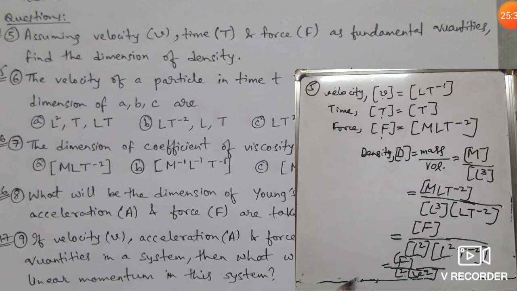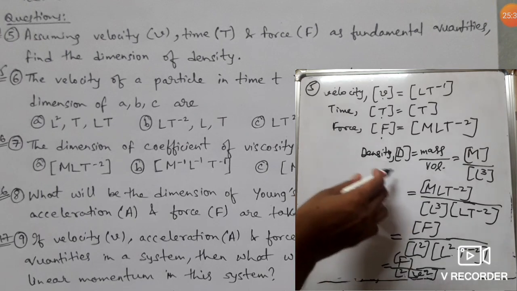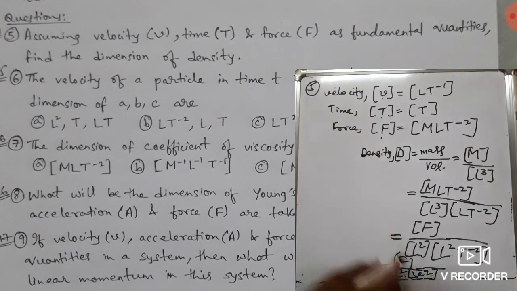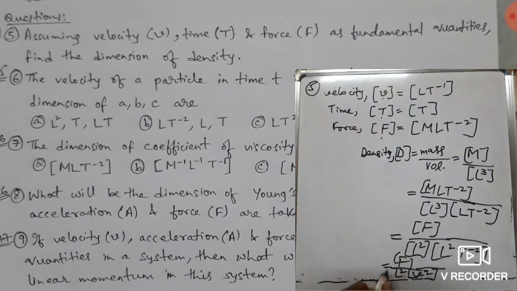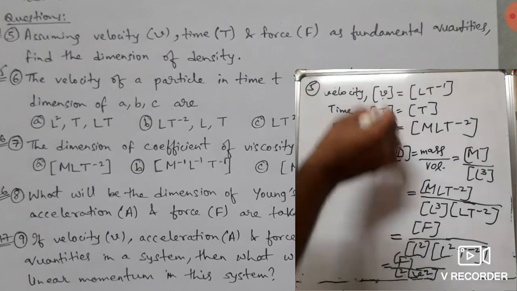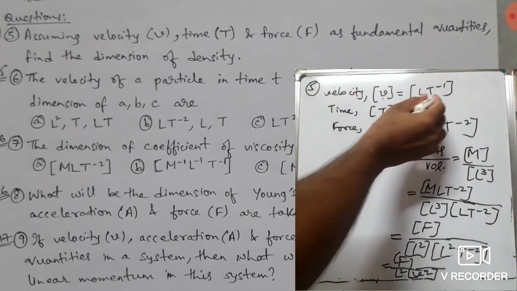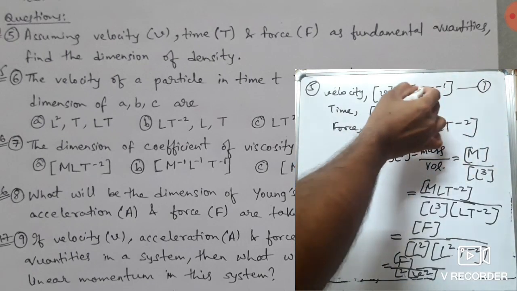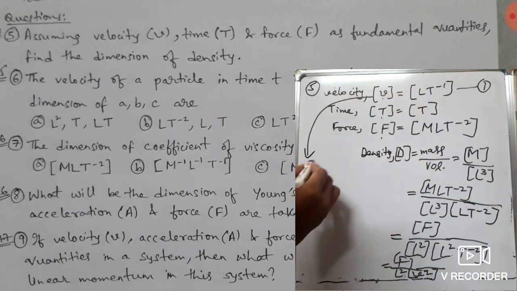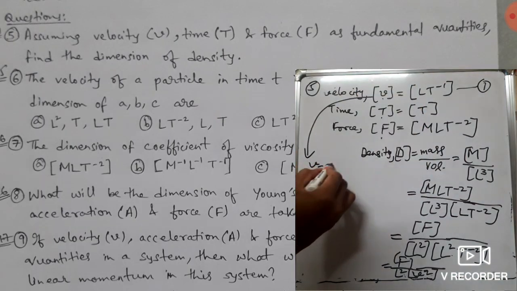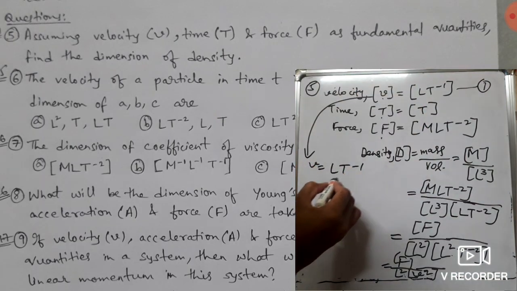Now we got the dimension of density in terms of F, in terms of V, and here it is L. So we have to remove L, we have to bring T here. How to remove this? From equation 1 we can see that the value of V is equal to L T minus 1.